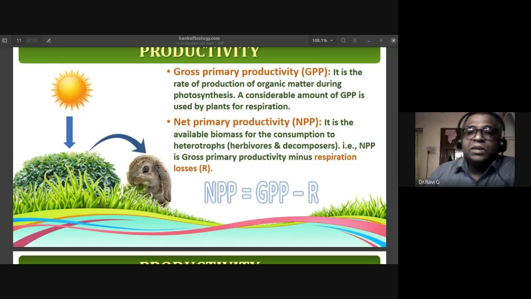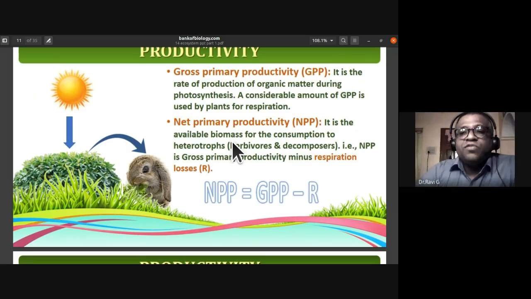So the next is net primary productivity. Net primary productivity is the available biomass for consumption by heterotrophs. Gross primary productivity is the rate of production of organic matter during photosynthesis. Net primary productivity is the biomass available for consumption to heterotrophs, herbivores and decomposers. That we call net primary productivity.